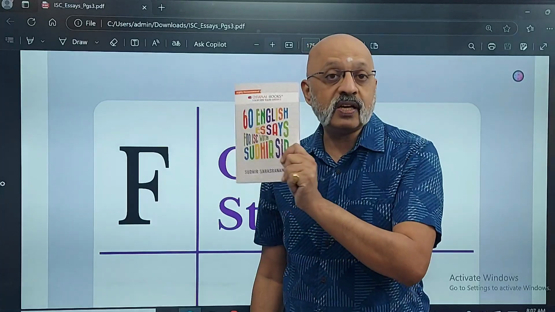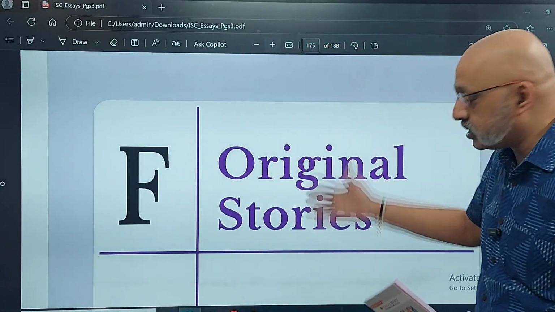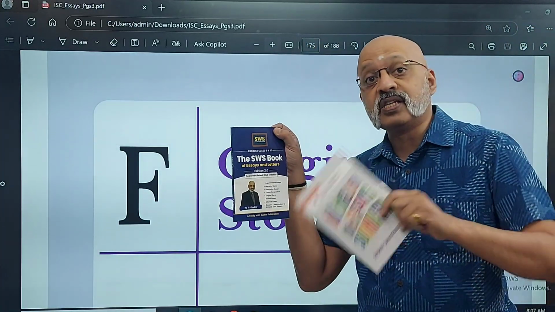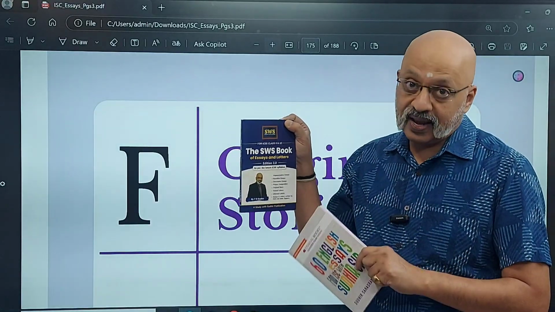This is the book which is available on Amazon. This is for ISC, and this particular, actually this is from the book itself, and this is the book for ICSE which is available on the Study with Sudhir app. This is for ICSE class 9 and 10.